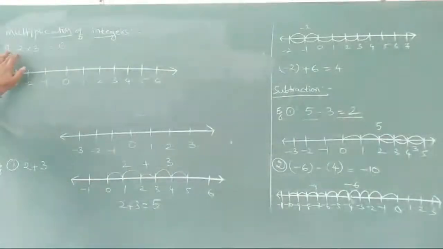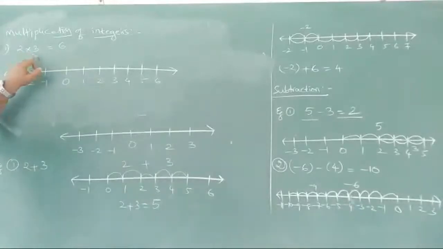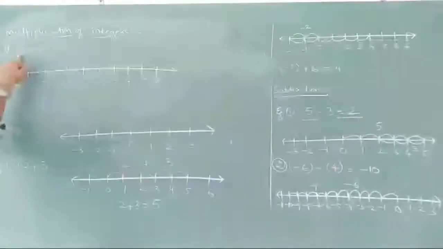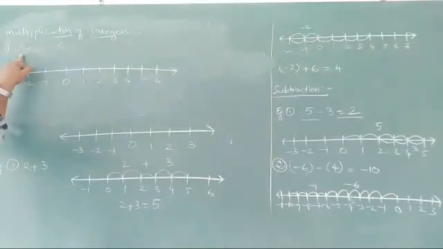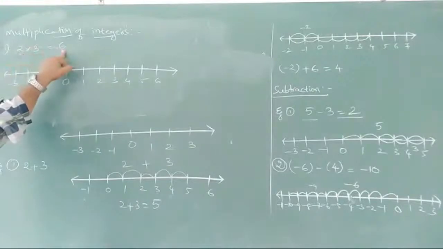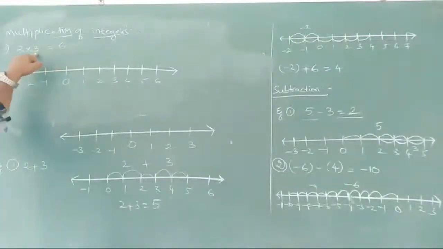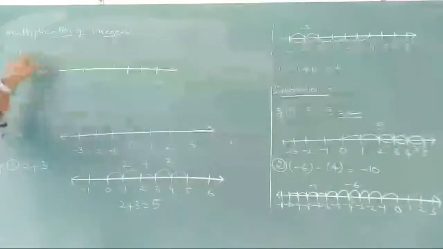Okay. Now, 2 3s are means 2 nothing but 2 we have to take, and 3 is always in a table. This position is showing that how many times we have to do this. A number is given here, 2. 2 how many times we have to add? 3 times. Nothing but 2 plus 2 plus 2. Nothing but how much we have to get? 6 we are going to get here. So that's why this number is showing 3 times here. Always in any of the tables, if this number is showing the number of times, and this is the main number we have, we can add so many number of times as given here.